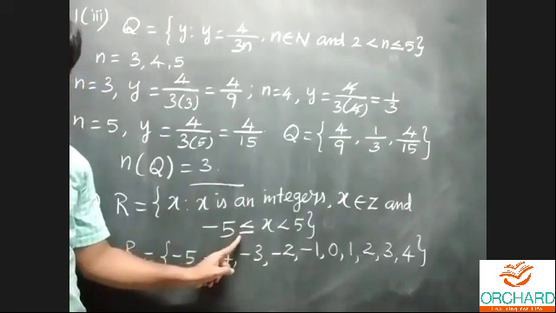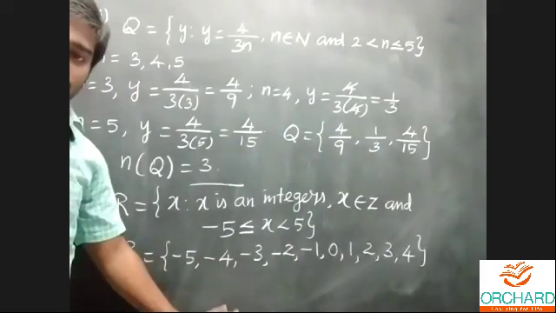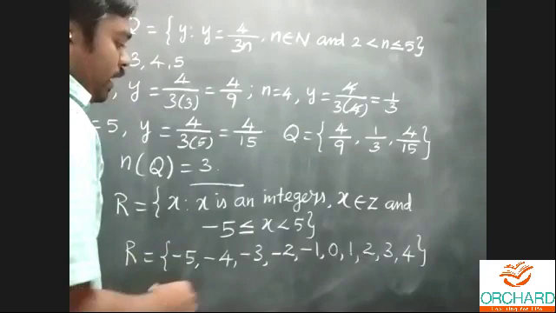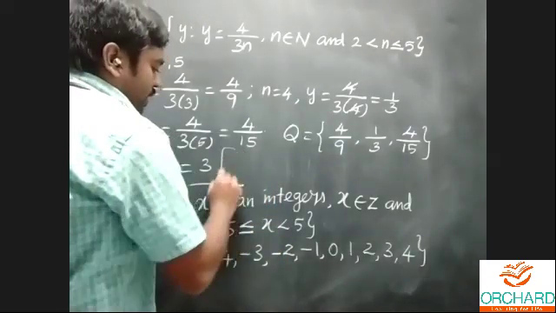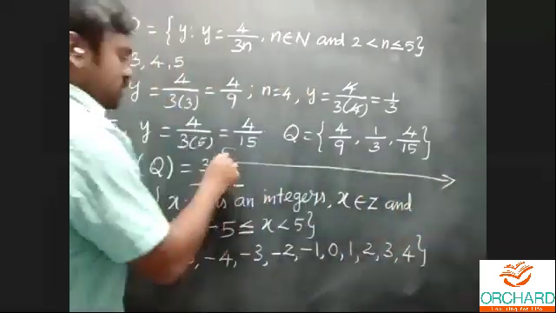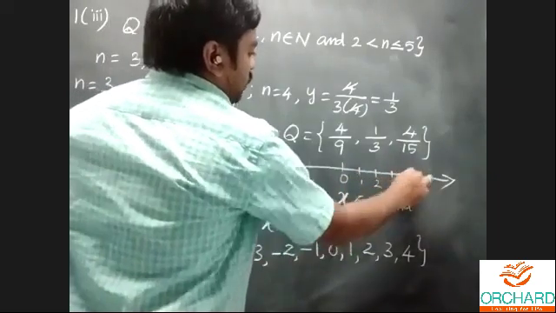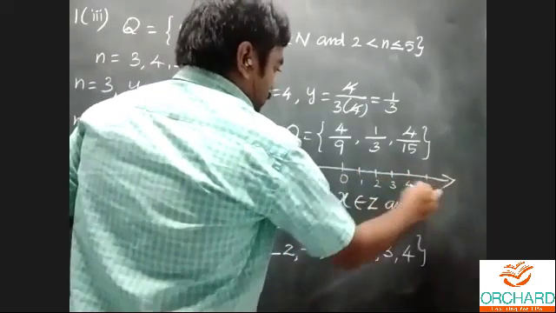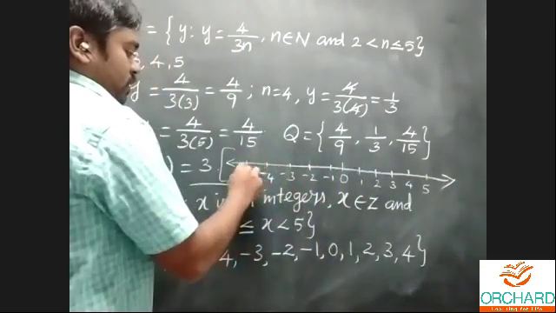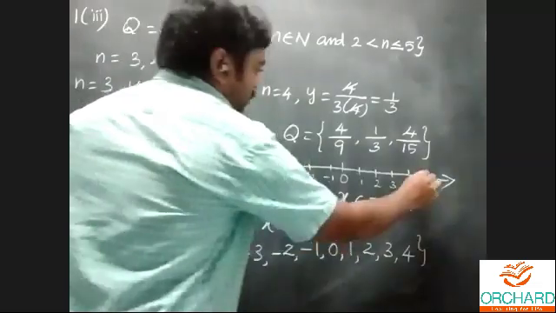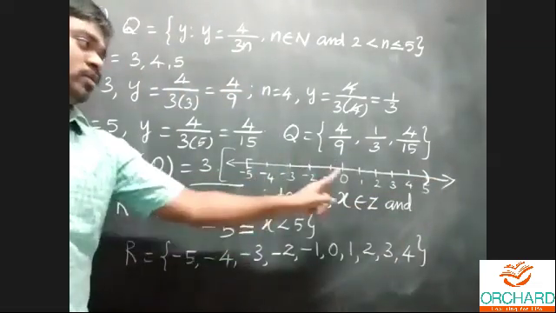That's why I'll include that value, minus 5. Suppose you have any problem, it's very simple to draw the number line and write down the elements for the set. To draw the number line for integers: 0, 1, 2, 3, 4, 5, and here is minus 1, minus 2, minus 3, minus 4, minus 5. Sorry, the range is minus 5 till 4. We'll write all the elements.